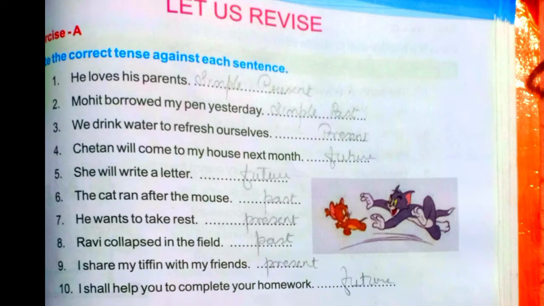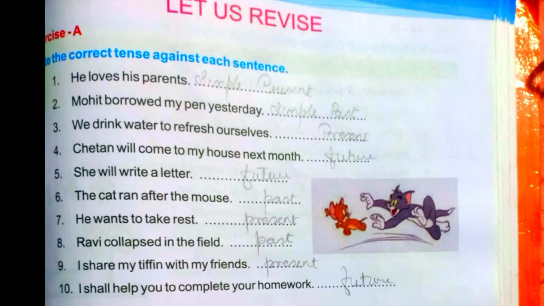In this question, you have to write which tense the sentence belongs to. For this, you have to get the verb. If the verb is with s or es or in the first form, then that verb is in simple present tense. That means that sentence is of simple present tense.